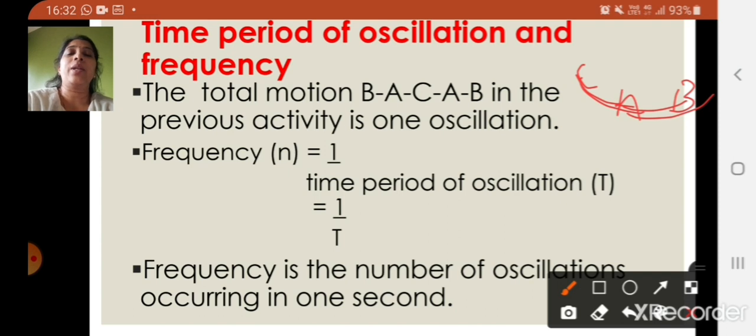So how is it calculated? Frequency, denoted by the letter small n, is equal to 1 upon the time period of oscillation. Now time period of oscillation is denoted by the letter T, right? So frequency n is equal to 1 upon T. Frequency is the number of oscillations occurring in 1 second. So what is the formula for calculating the frequency? n is equal to 1 upon T, where n is the frequency and T is the time period of oscillation.